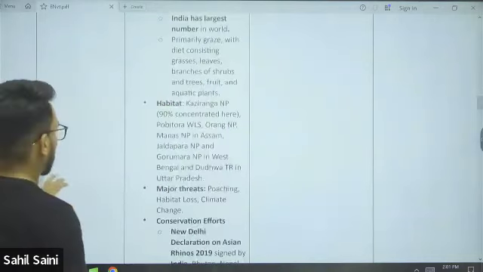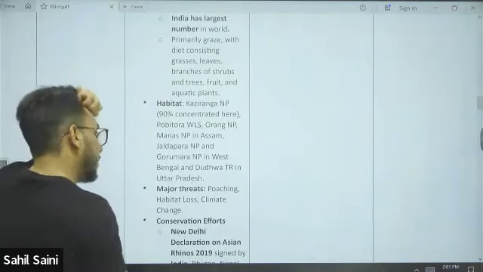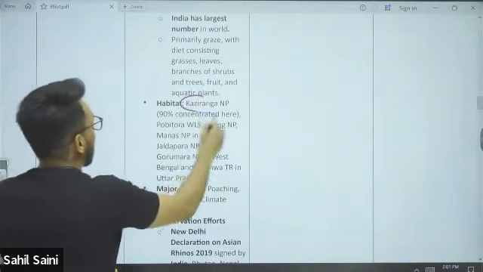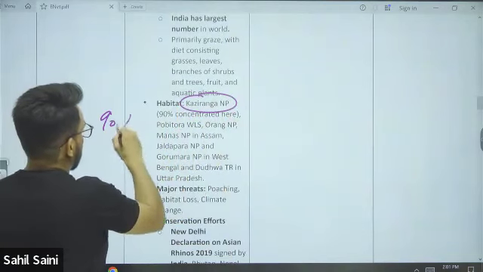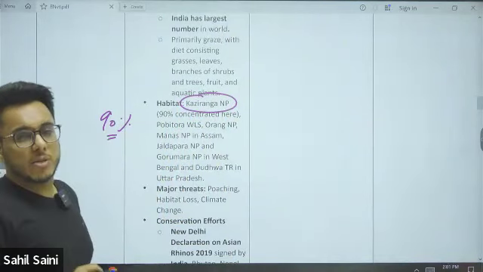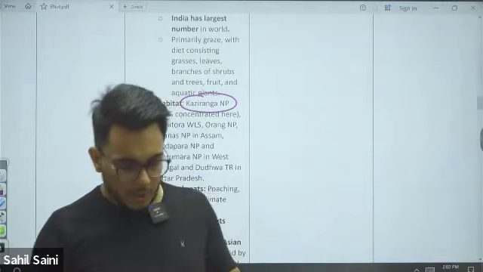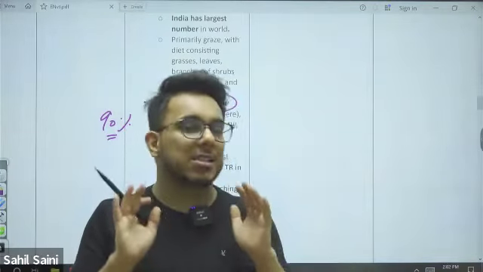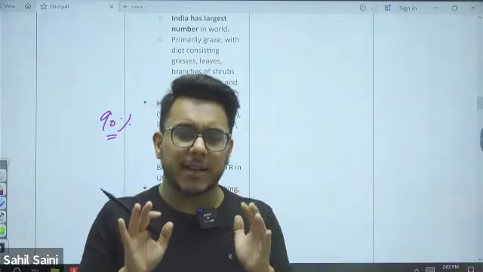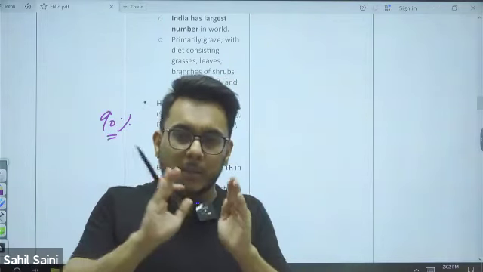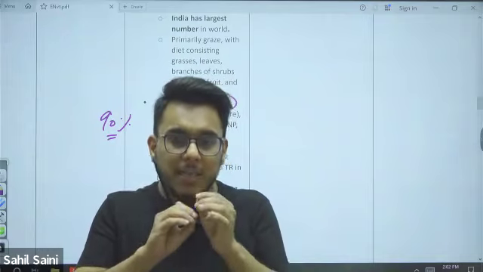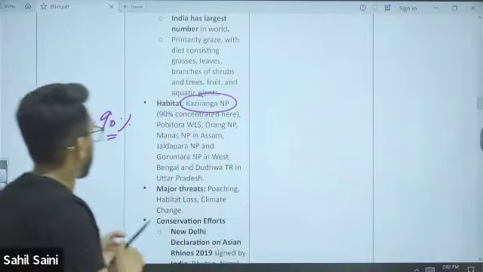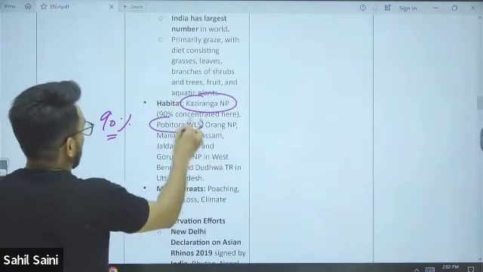Now see, two things when we talk about the greater one horn rhino population. Kaziranga National Park: 90% of one horn rhinos are in Kaziranga National Park. If a question comes that the largest population of one horn rhino is where, it is in Kaziranga. But when we talk about the highest concentration or highest density of one horn rhino, then it is in the Pobitora Wildlife Sanctuary.